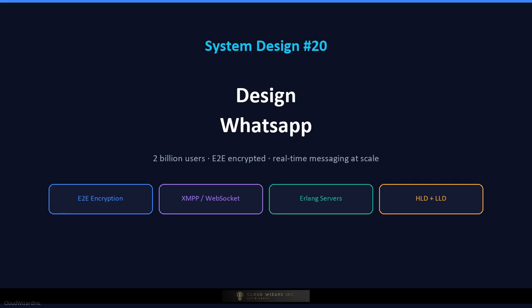With over 2 billion users sending more than 100 billion messages every single day, WhatsApp is a masterclass in building a real-time, secure, and globally distributed messaging system. If you have ever wondered how a chat app delivers text, images, videos, voice messages, and calls with end-to-end encryption, while keeping users' online status, last seen, message sync, and groups working at massive scale, this video is for you.